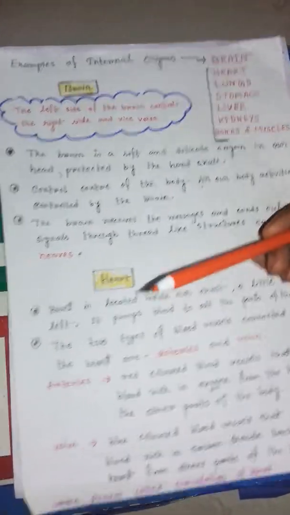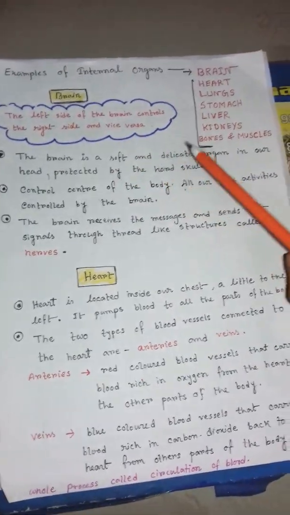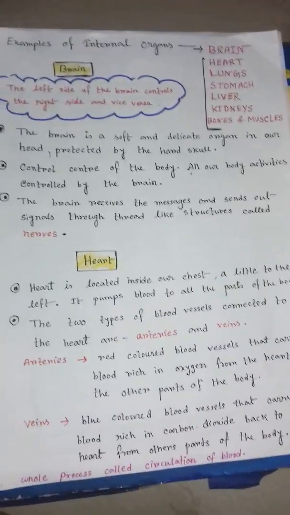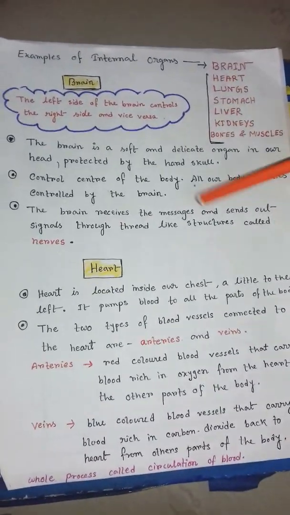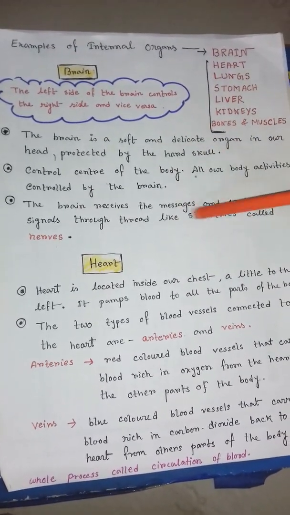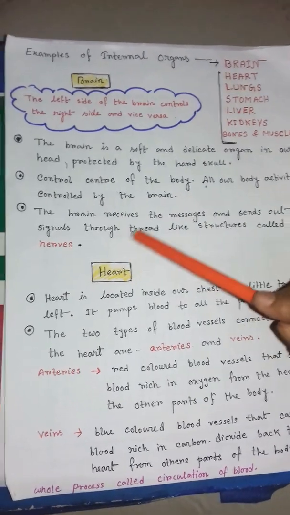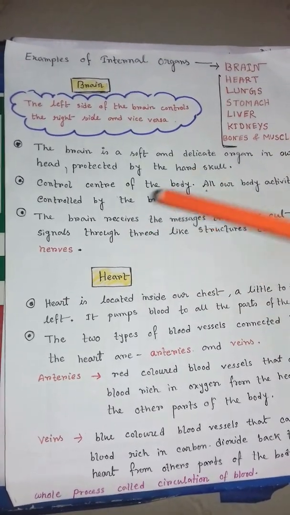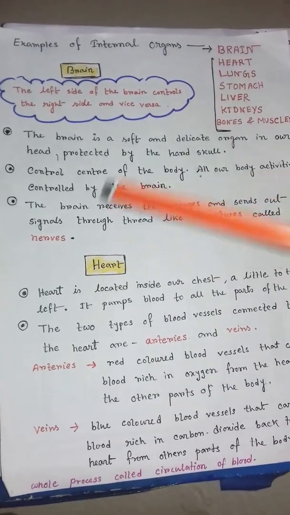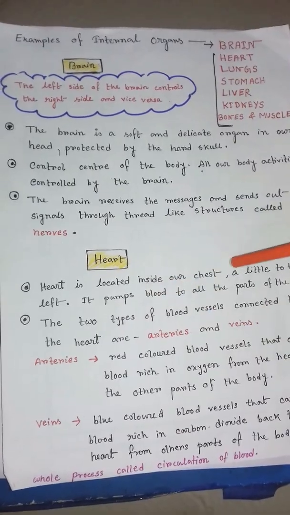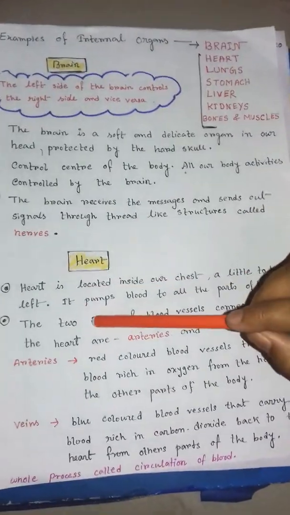Brain and heart we have already discussed. Brain is a soft and delicate organ in our head which is protected by a hard skull. It is the control center of the body and it controls all our activities. Brain receives messages and sends out signals through thread-like structures. They are called nerves.